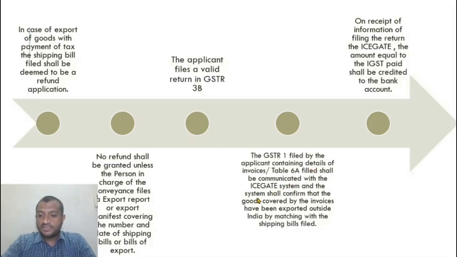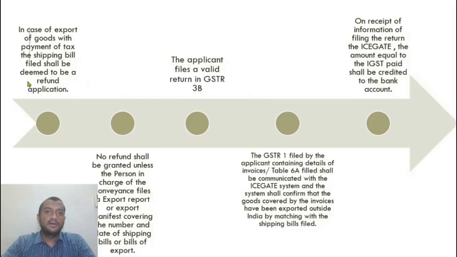So the ICE gate system shall confirm that the goods covered by the invoices have been exported out of India by matching with the shipping bill filed. On receipt of information of filing return, the ICE gate, the amount equal to the IGST paid shall be credited to the bank account. Alright, this is the process.